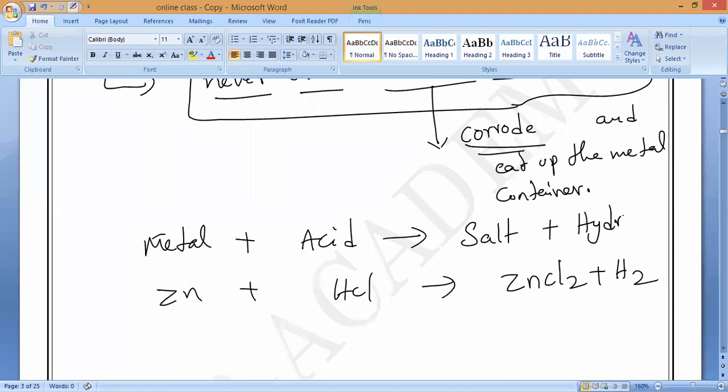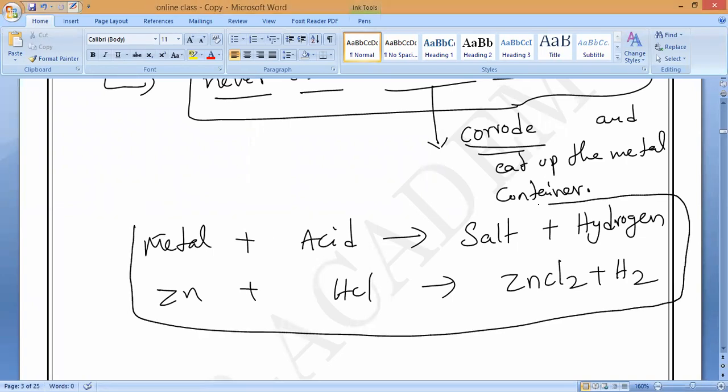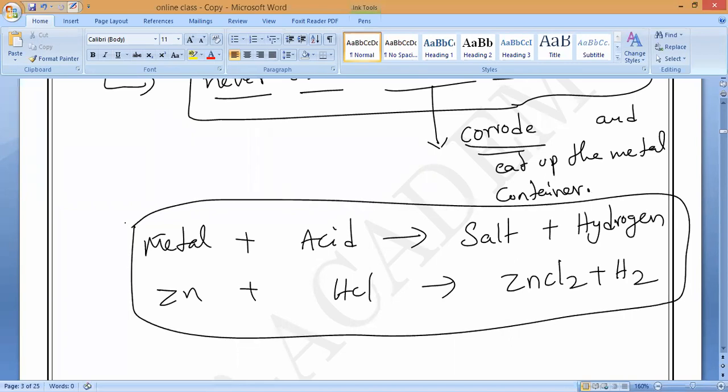Do you all understand? That is what I want. You have to say it, but you are not saying. Check it: metal plus acid. What is happening? Metal plus acid, not metal oxide. Metal oxides will form salt and water. Metal plus acid, I am asking. Please check it, all of you.